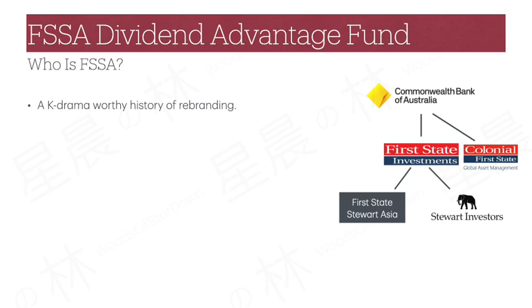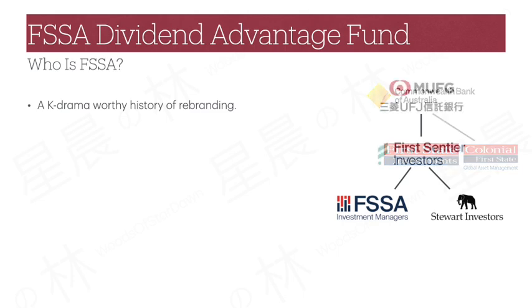Our lead actor rebranded itself into First State Stewart Asia, or FSSA. The clone became Stewart Investors. In 2019, First State Stewart Asia rebranded again into FSSA Investment Managers, which is the entity that we see today. In 2020, Mitsubishi UFJ Trust and Banking Corp, an arm of MUFG, bought over the business from CommBank. They then rebranded First State Investments into First Sentier Investors.